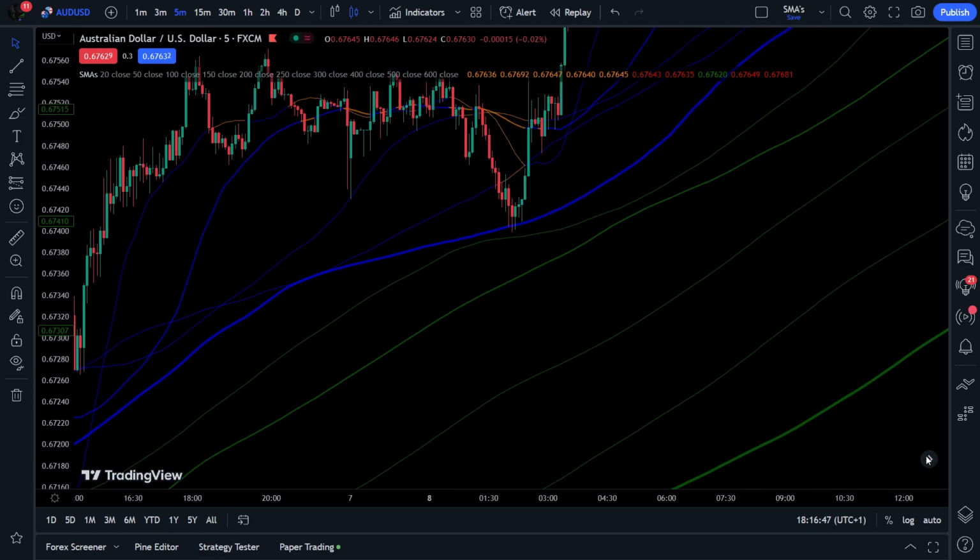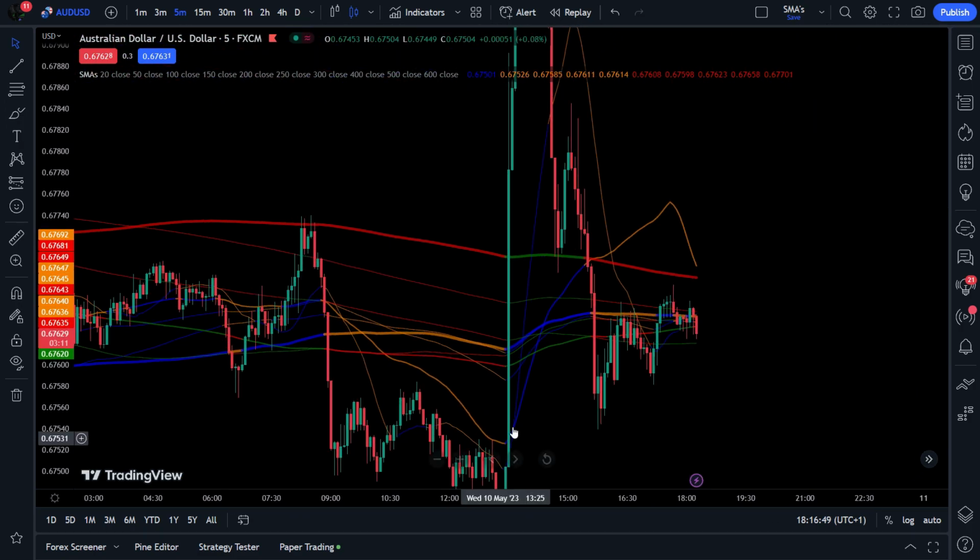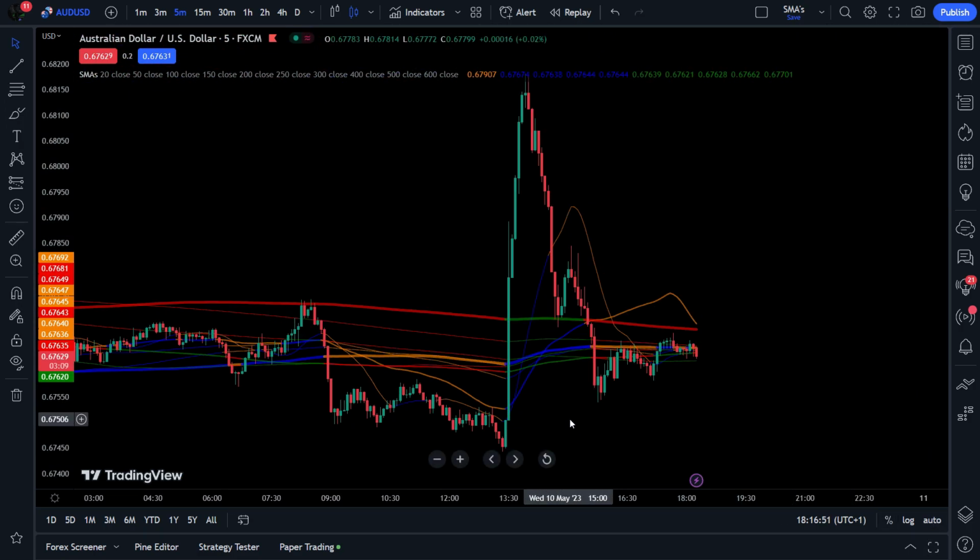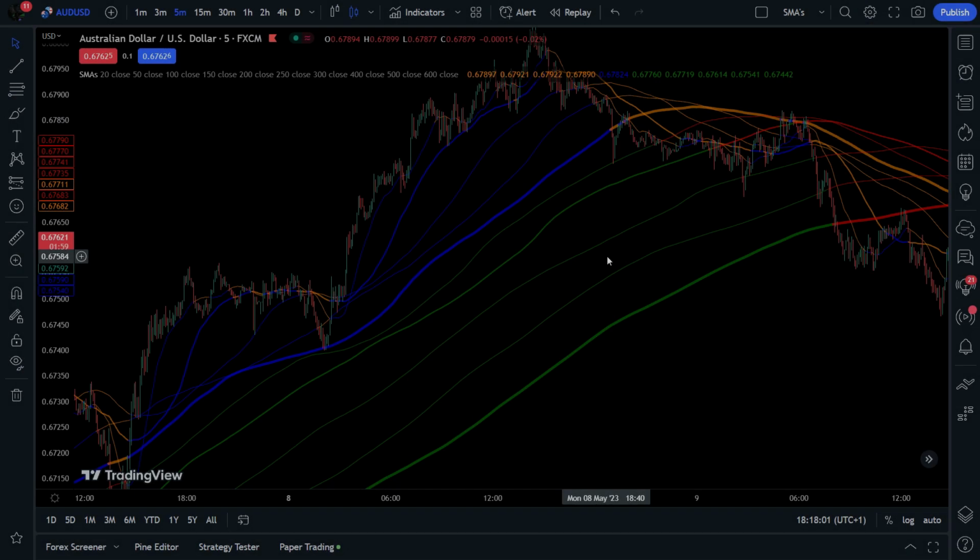Although the spread of these SMAs is so vast, it doesn't mean we cannot use it on smaller time frames too. For instance, today I will be using the 5-minute chart on Australian dollar to US dollar for our examples, and our back testing. But this indicator can be used for theoretically any time frame. Okay, let's run through some long examples for this strategy. But before we do that, let's explain what simple moving averages are.